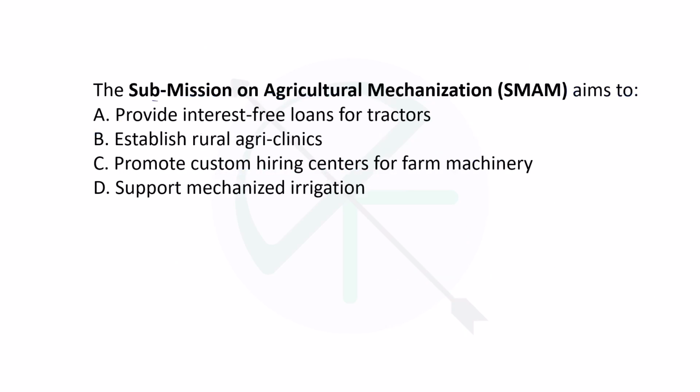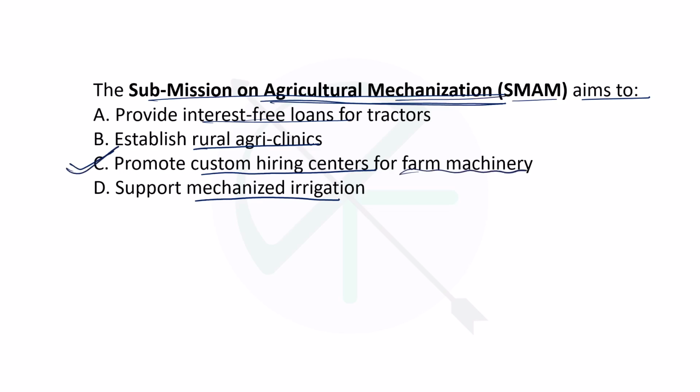Now, the submission on agricultural mechanization, SMAM scheme, aims to provide interest-free loans on tractors, establish rural agri clinics, promote custom hiring centers for farm machinery, support mechanized irrigation. So the name of the scheme itself says that it is for agricultural mechanization, right? So the right answer will be promote custom hiring centers for farm machinery.